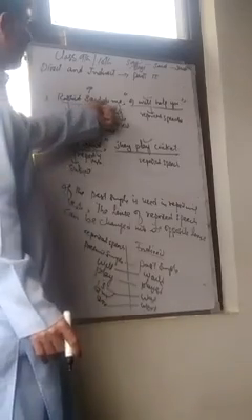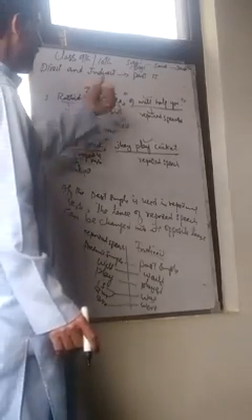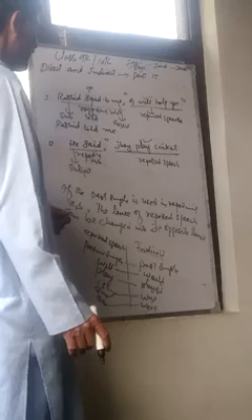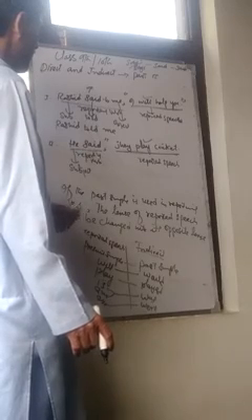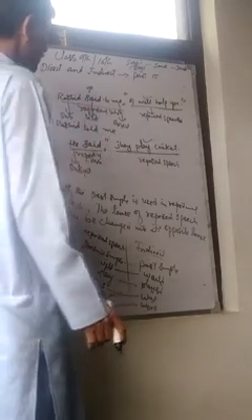Rashid, here it is followed by an object, so we change said into told: Rashid told me. Then we remove the preposition; it is not used with the word told. After that, use the conjunction that. Here it begins with I, which can be changed according to the subject.